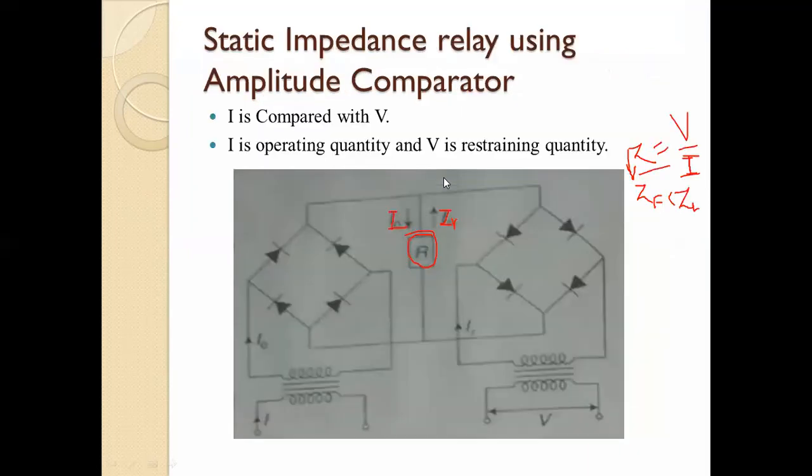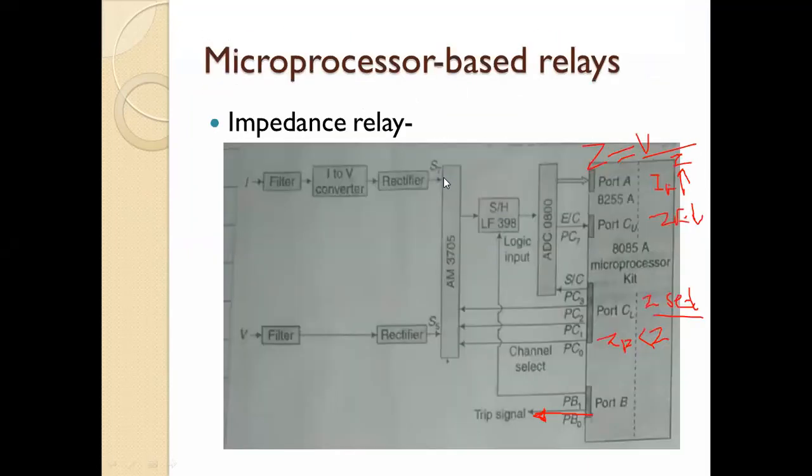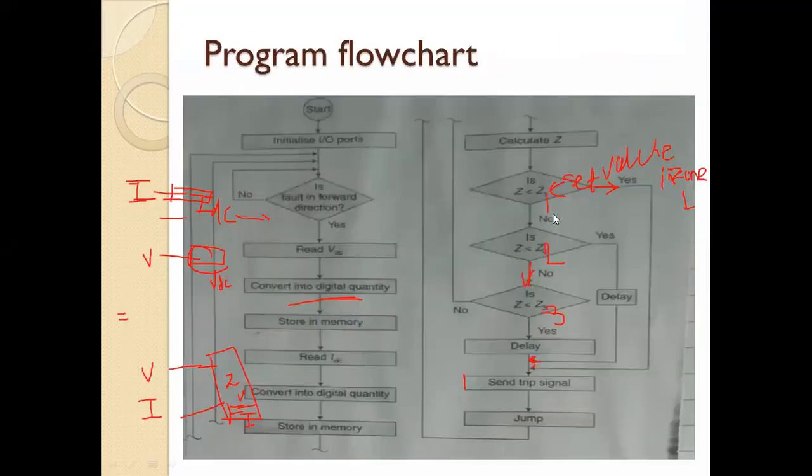Okay, likewise in all 3 zones there are set values of the impedance. Okay, so if this value of zone 1 of the impedance in zone 1 is greater than the fault impedance, then your relay will operate.